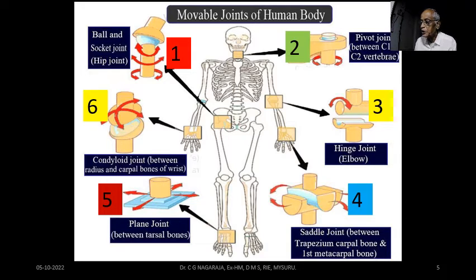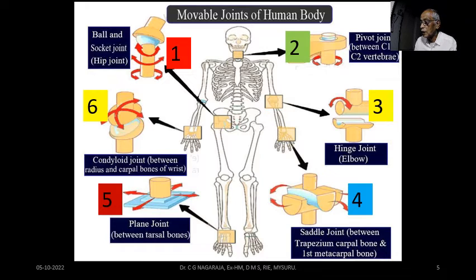If you look at where the ball and socket joint is, it is at your hip bones, where your leg can rotate in different directions, and that is called the ball and socket joint. And the second one, what we see, is in the neck region, and it is called the pivot joint.